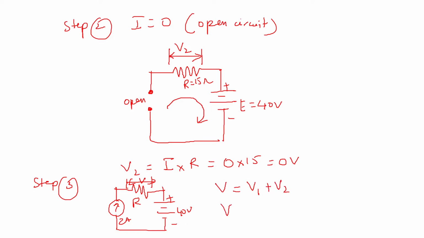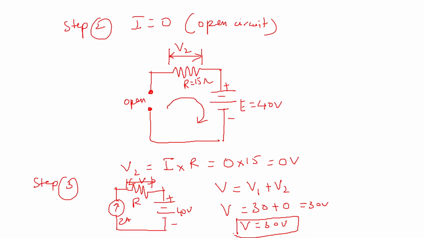Here we know that V1 we got in the earlier case as 30 volt, and V2 in this case we got as 0 volt. So V is equal to 30 volt. So the voltage across the resistance R, because of current source and voltage source, will be equal to 30 volt. This is what the superposition theorem has made you do to solve the circuit. So this is how the superposition theorem works.